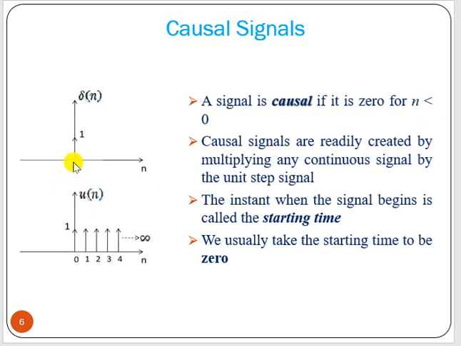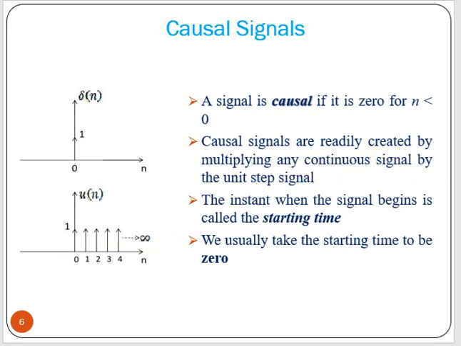That means for n less than 0, the range of negative values -1, -2, -3, -4 up to minus infinity, the signal should be equal to 0. In this example, these are the positive values, and here we have the negative values. All the negative values have zero value. We only have values present at positive n, or n greater than 0.